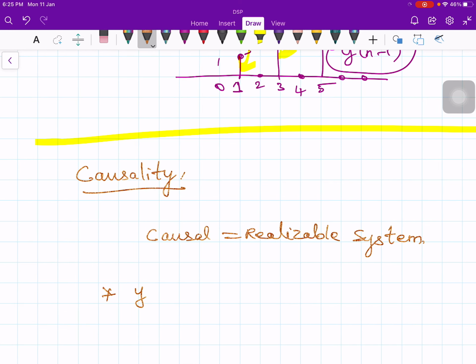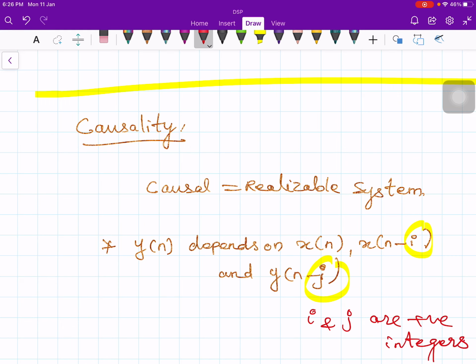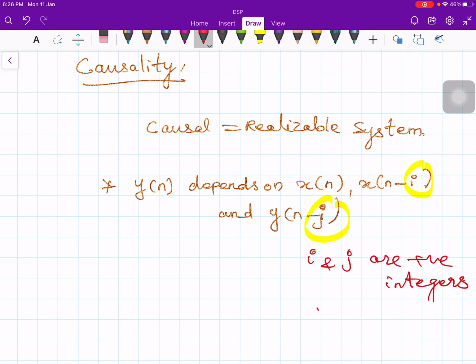Therefore, y of n depends on present input x of n and past input x of n minus i, and also the past output y of n minus j, where i and j are positive integers, not negative.